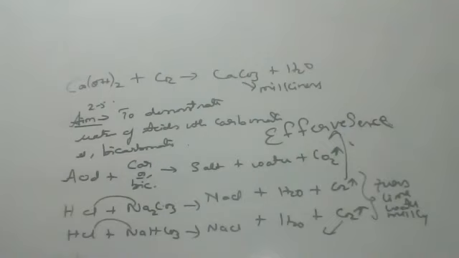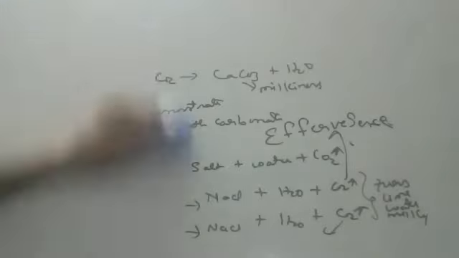Please go to the 2.6 activity, children. Please write down 2.6 activity.